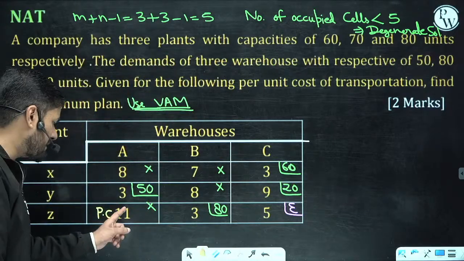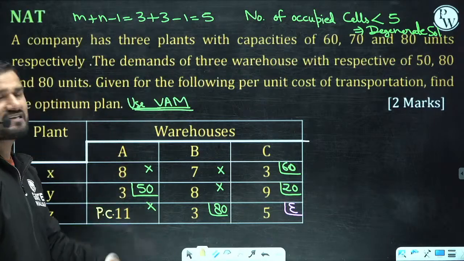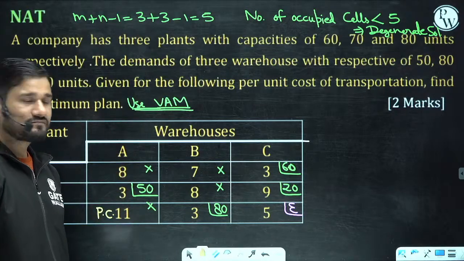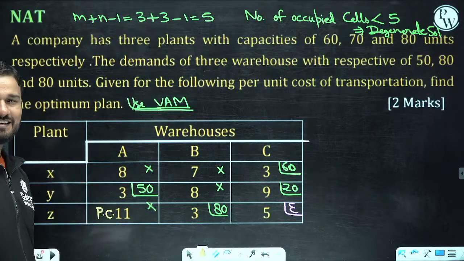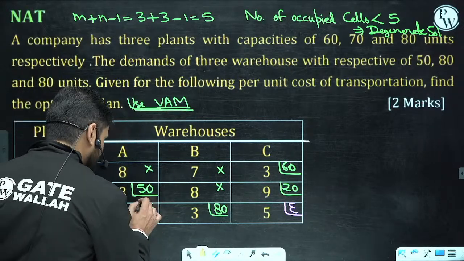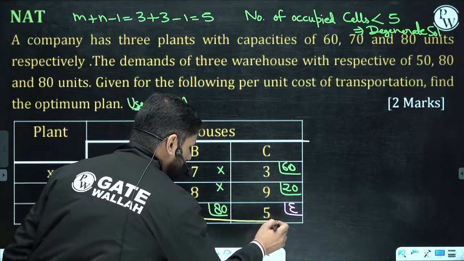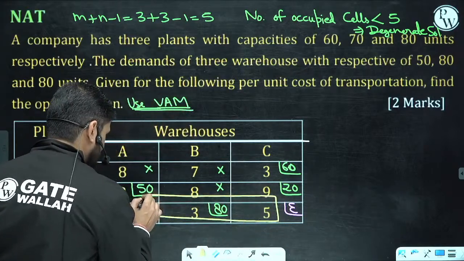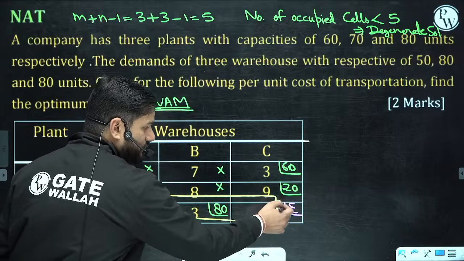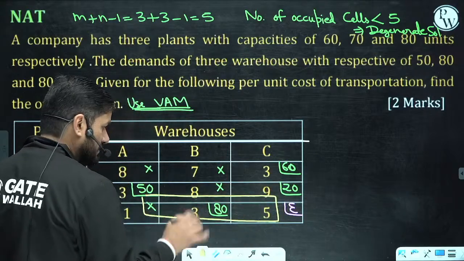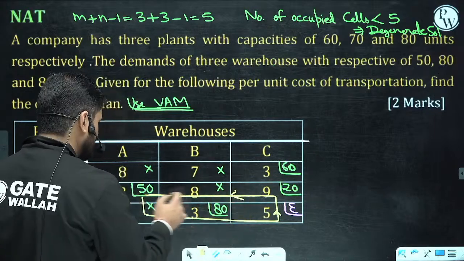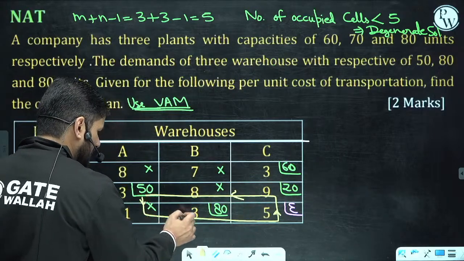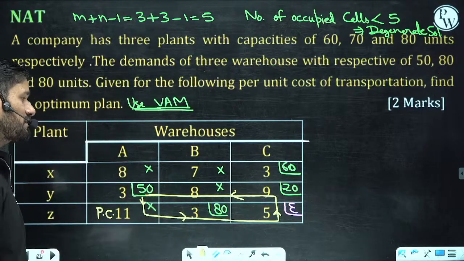Where, suppose this is the potential cell. Do you think 11 rupees can be the potential cell? Okay. Let me make the loop. See, you have to take the turn from filled to filled cell only. Filled to filled. So this is also filled, that's why I have taken turn. This is also filled, that's why I have taken turn. Are you getting this point or not?